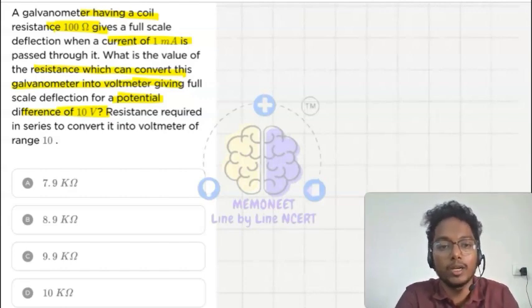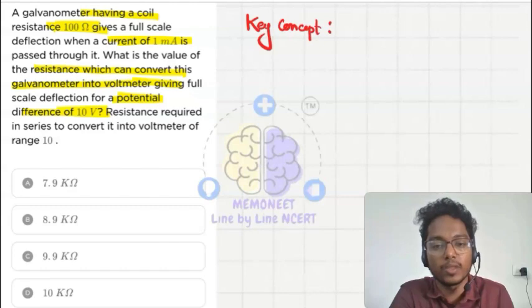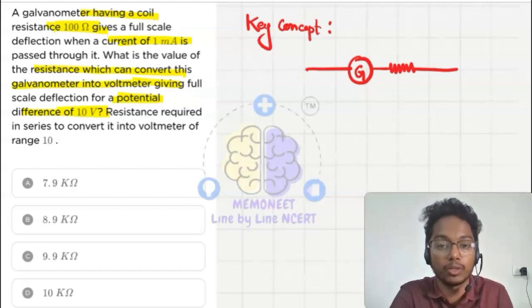Before I go to the question, let's see the key concept. When we are changing a galvanometer to a voltmeter, we apply a resistance in series with the galvanometer.